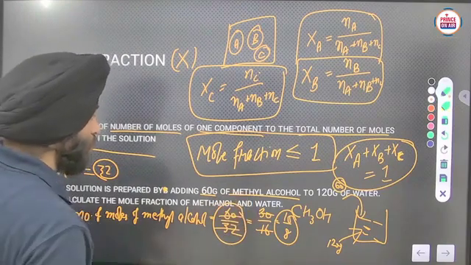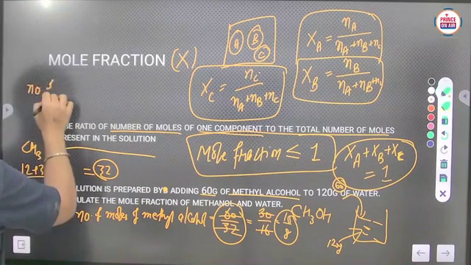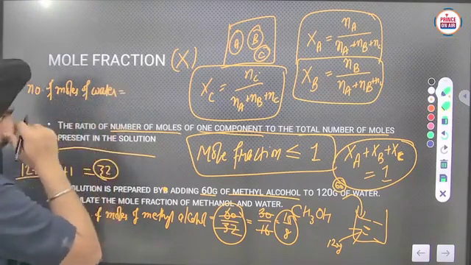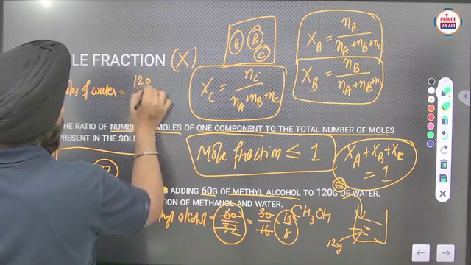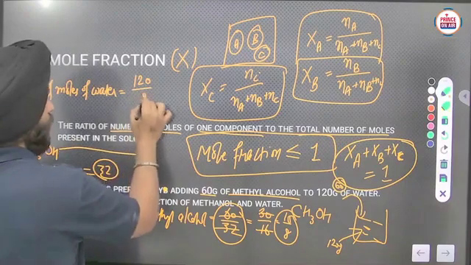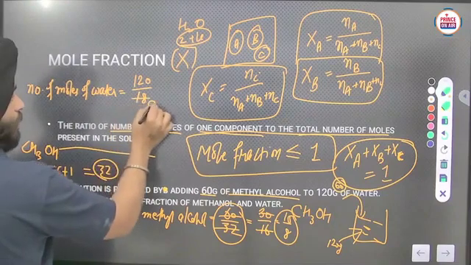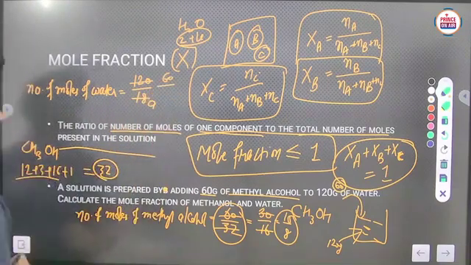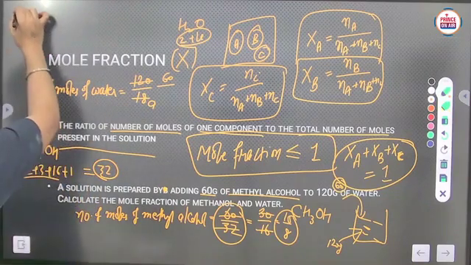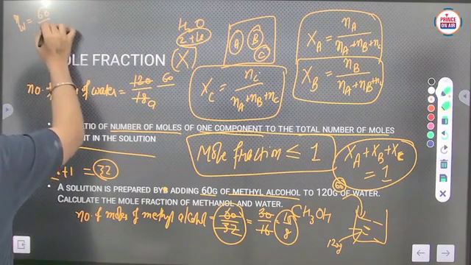Now the number of moles of water we have to calculate. It will be 120 upon the molar mass of water, which is 18. All of you know that: H2O, 2 plus 16 is 18. So it will be 120 upon 18, that is 60 upon 9.